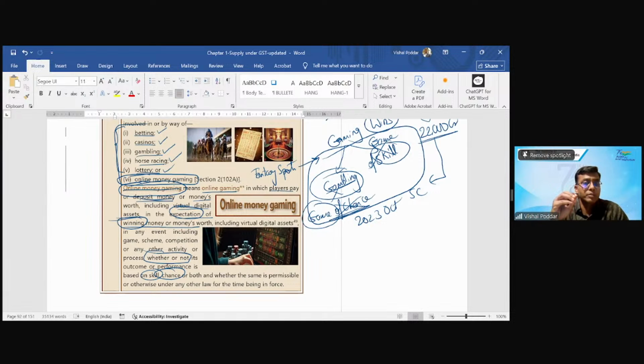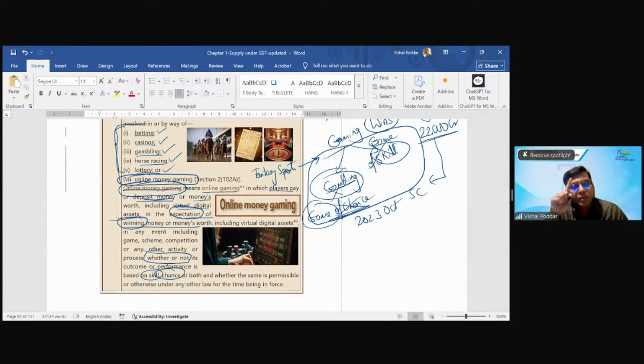What is the difference? Let us say I go and play online that Subway Surfer. Now, for playing that, the game has some subscription. Like you will find many games are having subscription. But that subscription is, let us say I put 100 rupees, they allow me to play for 10 hours. That's it. Whether I win or lose, I will not get anything. Then it is only online gaming. But where I'm putting this 100, and if I win, I'll get 1000, then it becomes online money gaming.